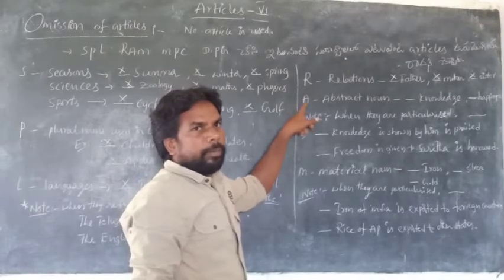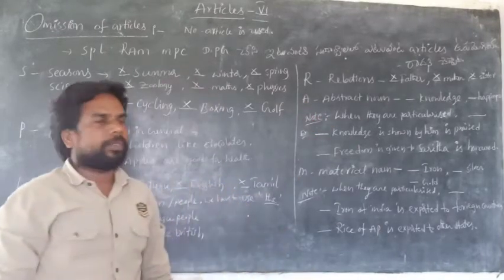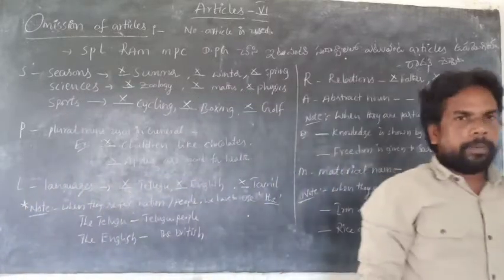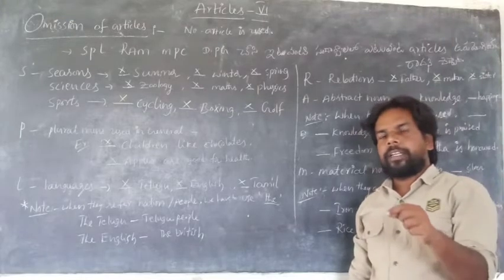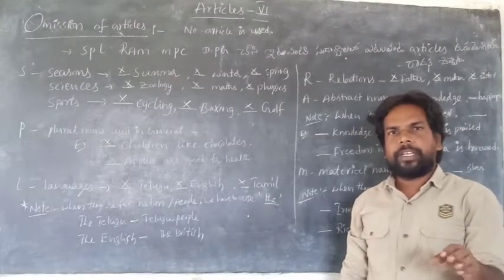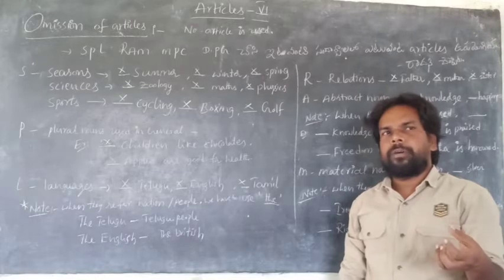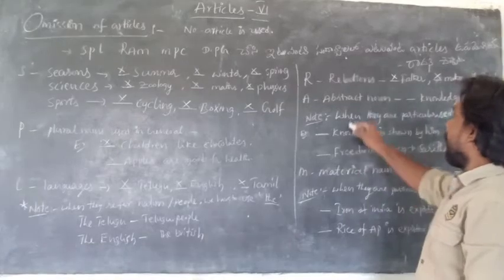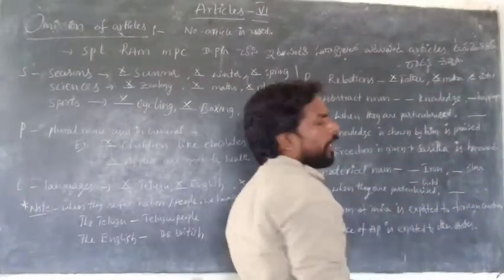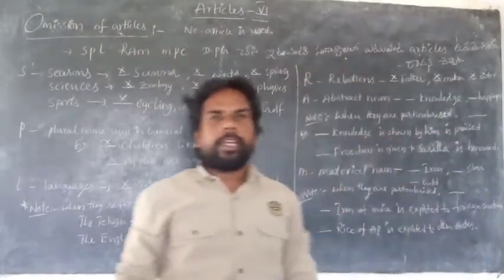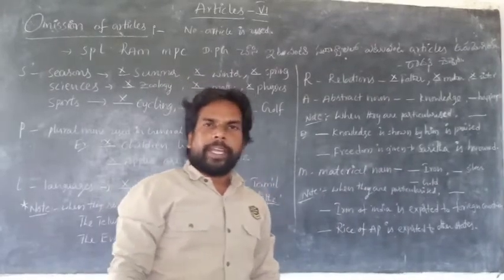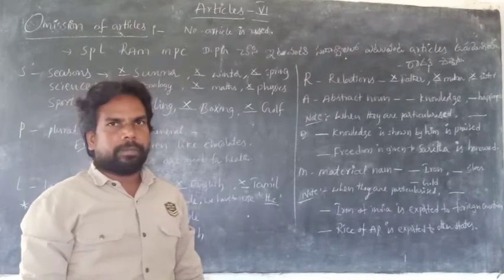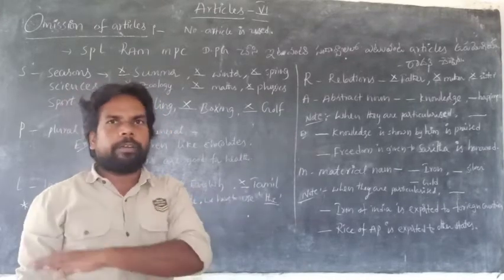Next letter is abstract noun. In RAM, A refers to abstract noun. Abstract noun refers to feelings. We can't touch it, we can't see it, we can't hold it, we can only feel it. Knowledge, happiness, sadness, wisdom, pain, these are all abstract nouns. Before an abstract noun, we never use any article.